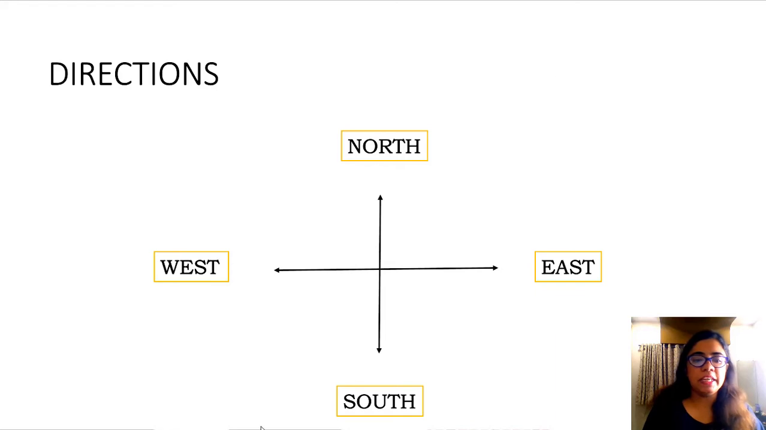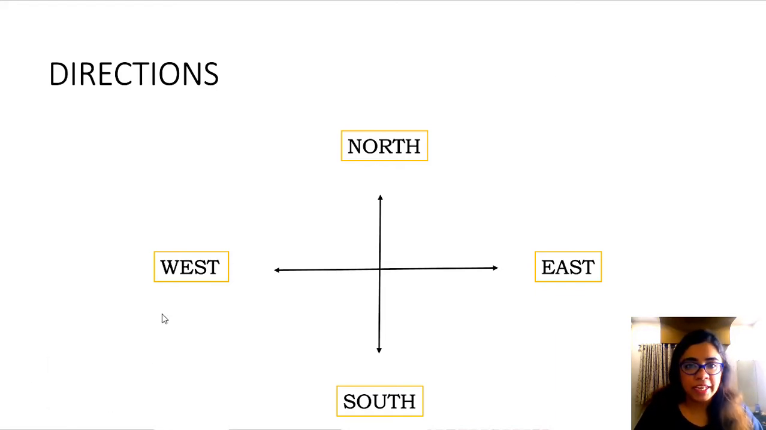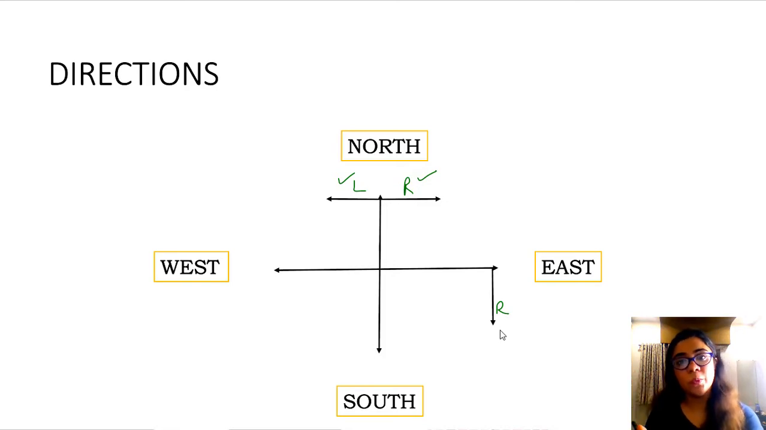So for example, if I tell you that I was moving towards north, then I took a right. So this is going to be my right hand side if I'm moving towards north. If I take a left, this will be my left hand side. Okay, going towards north, this will be right, this will be left. If you are going towards east, and you took a right, so this becomes your right hand side. So right hand side will be downwards. If you took a left, then this will be your left hand side.